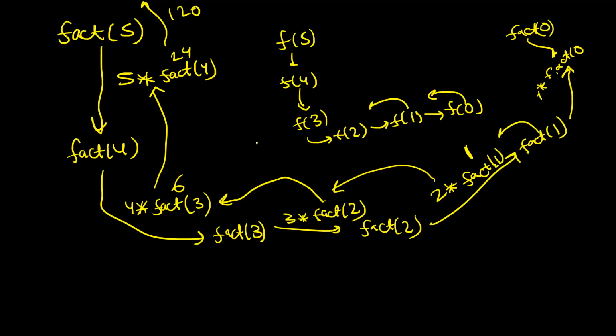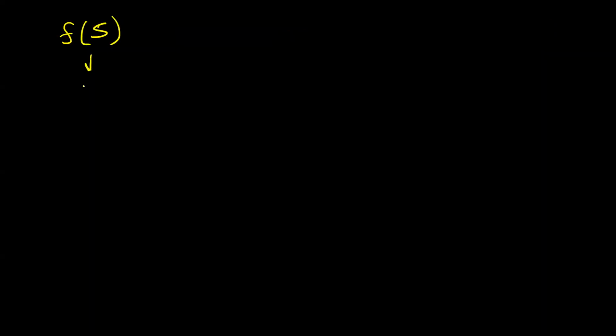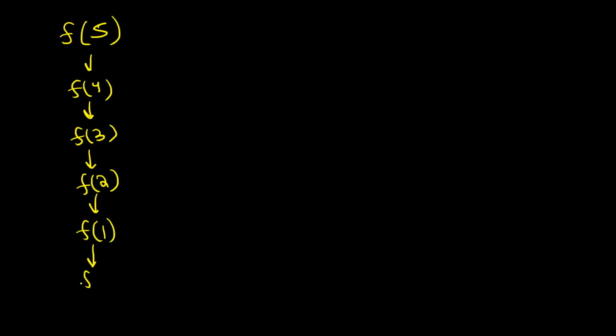Yes. Okay. Now, first of all, guys, what is the time complexity? Let's do the time and space complexity analysis and then we'll go to the code, right? So what is happening? See, guys, whenever you try to analyze time and space complexity for recursion, always try to draw the recursion tree. So f of 5 was calling f of 4. F of 4 was calling f of 3. F of 3 was calling f of 2. F of 2 was calling f of 1. F of 1 was calling f of 0.